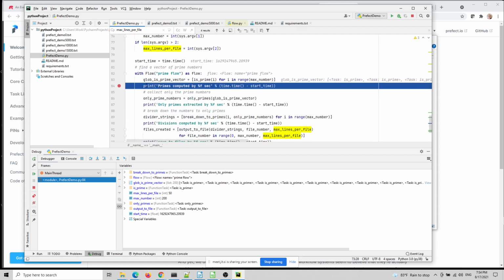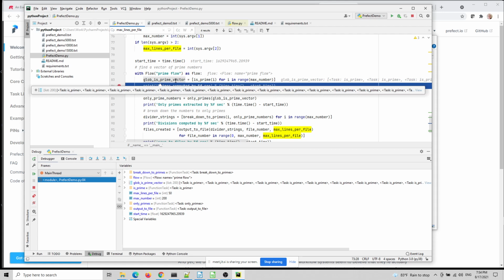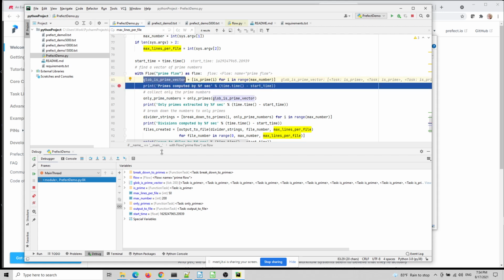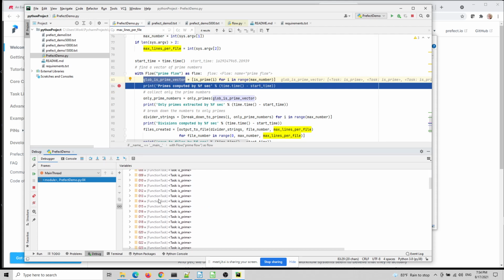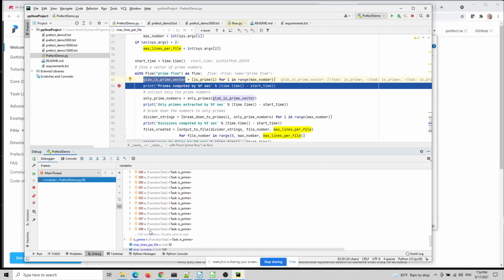Okay, so now I'm here, and you remember I now put everything into tasks. And you remember what a task does? It makes it such that it's lazily computed. So notice, I got to the globus prime vector. What it's doing now is taking all of those numbers. All of those are tasks. It knows that it's going to compute 200 of those; it says 99 plus 100 more.